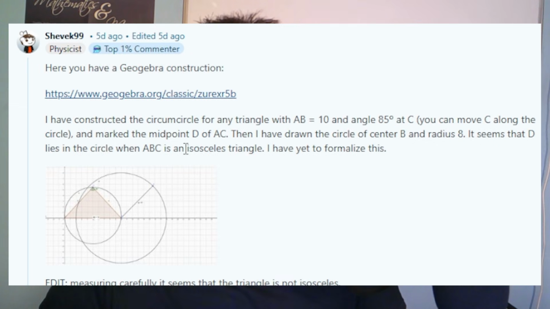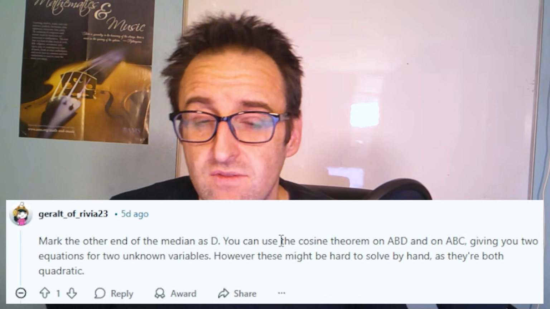There is a GeoGebra one here that he messes with that doesn't. It does look like it's pretty close to an isosceles triangle. Apparently, it's not exactly. It's close. The next one here actually has an interesting point. He says that if you use the law of cosines, you can actually cook up two equations that are required, which will give you the value of the sizes that you want. But they weren't allowed to do any calculations beforehand. Okay, let's take a look at another one.